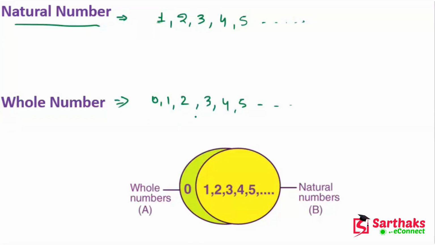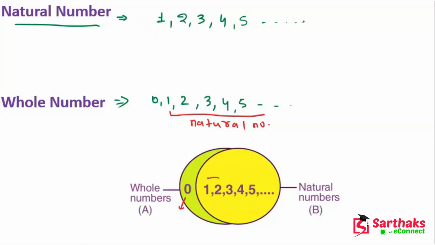If you see this, the whole numbers start from 0, and after 0, all these numbers are natural numbers. So from this diagram we can say that all natural numbers are whole numbers, but all whole numbers are not natural numbers, because 0 is not a natural number. 0 is a whole number.